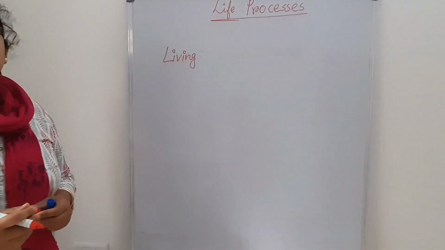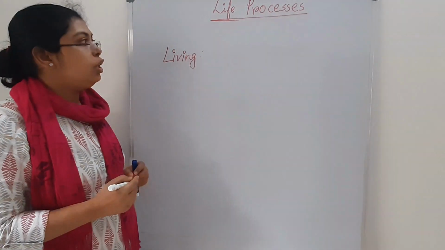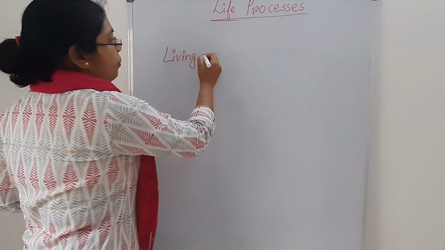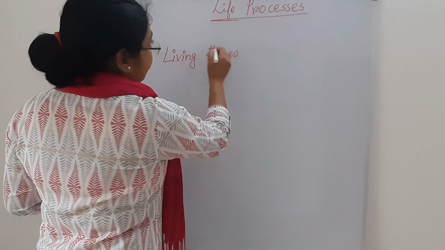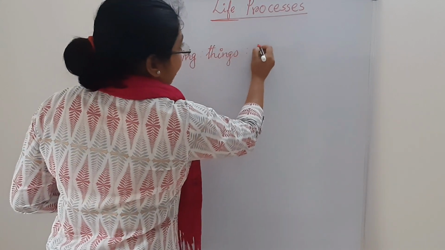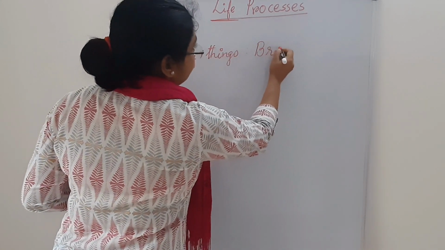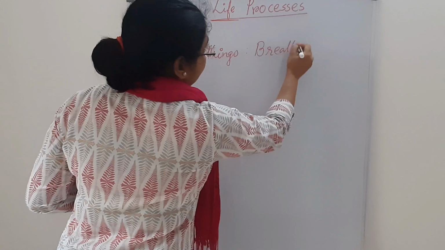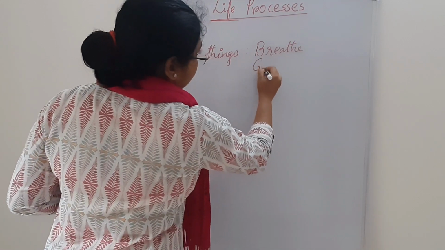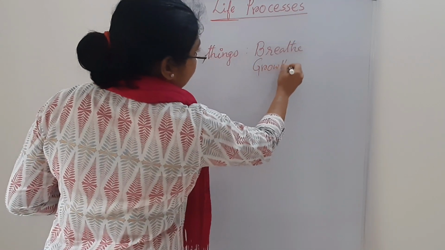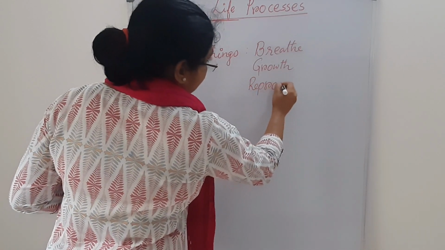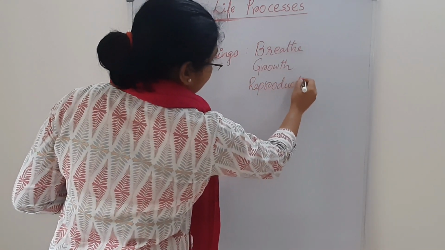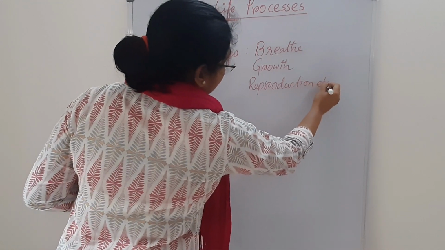So what is a living thing? Living things are those that are able to breathe, grow, reproduce, etc.